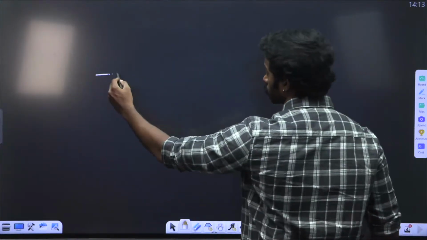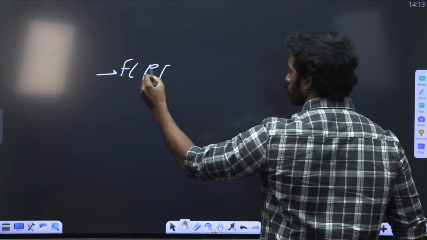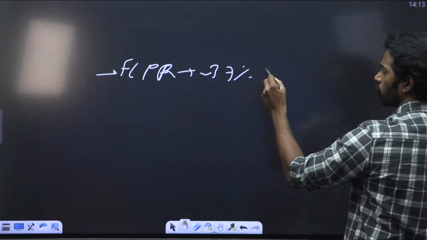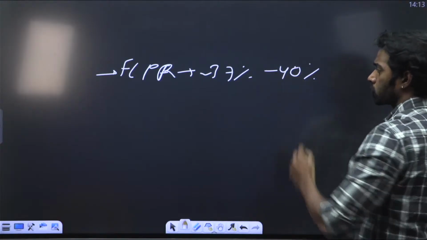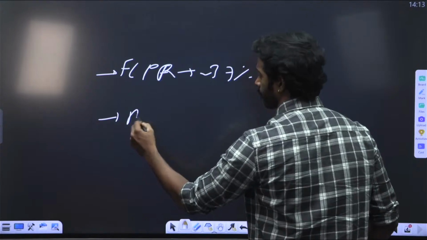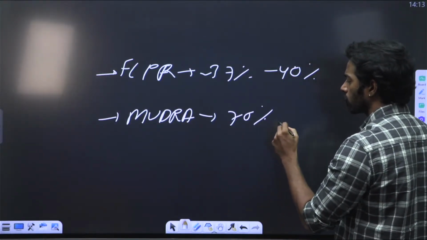Then you have a high female labor force participation rate. What is it? It is around 37%, right, 37 to 40% is the female labor force participation rate. Other than that, you have Mudra loans. Mudra loans are for entrepreneurship. Nearly 70% of the loans are given to women.